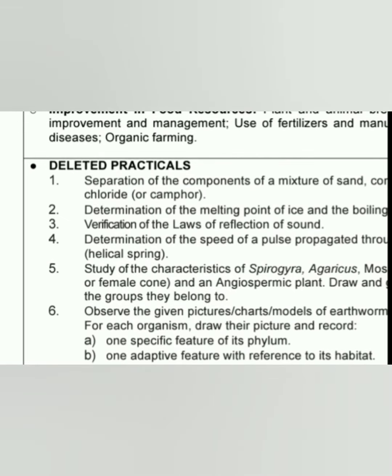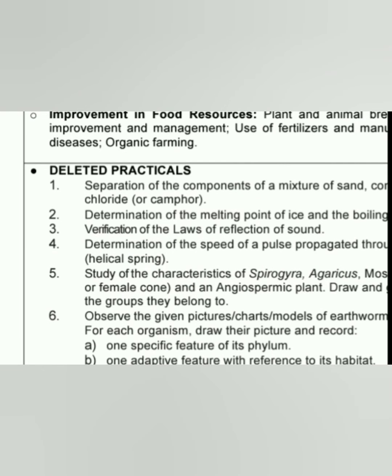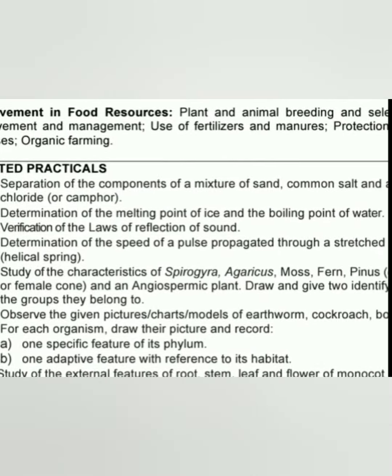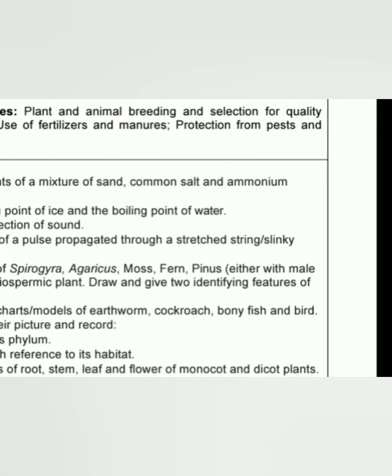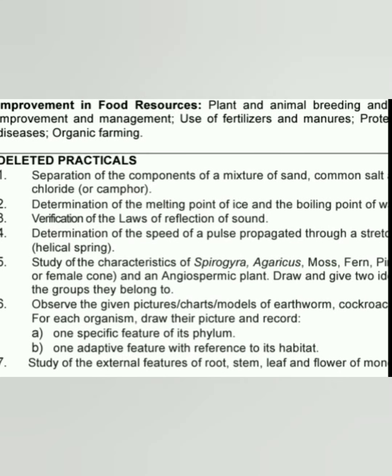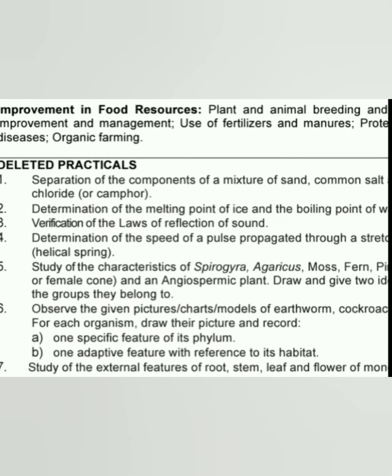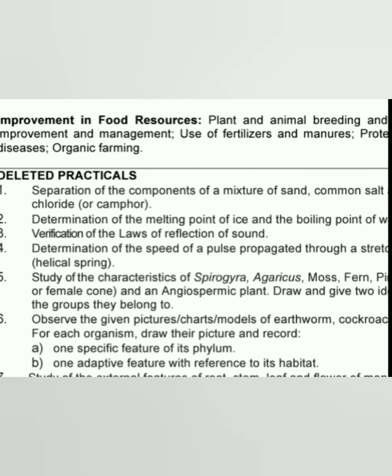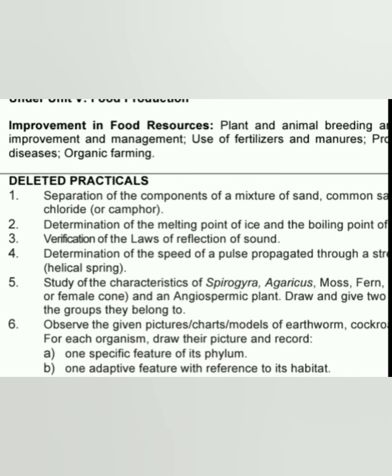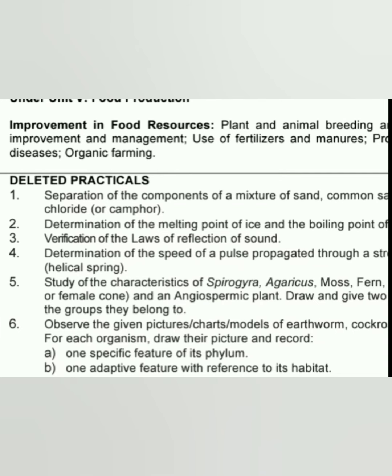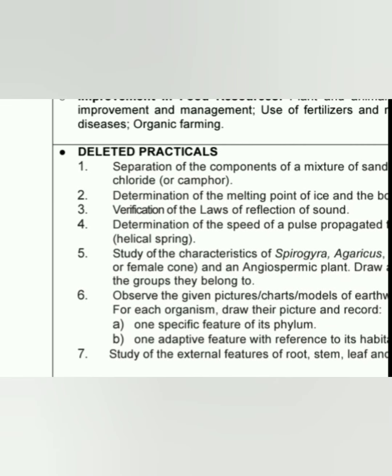The sixth practical which has been deleted is observe the given pictures or charts or models of earthworm, cockroach, bony fish and bird, and for each organism draw the pictures and record the following observation. The first observation, one specific feature of its phylum, and the second one is one adaptive feature with reference to its habitat. The seventh